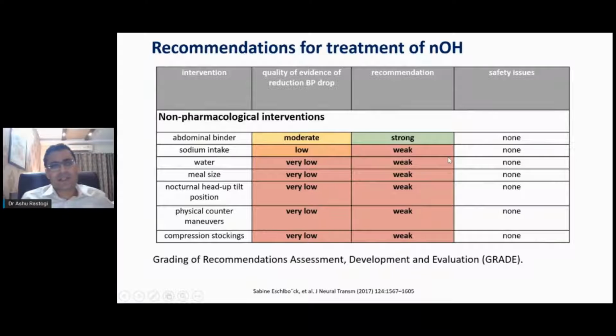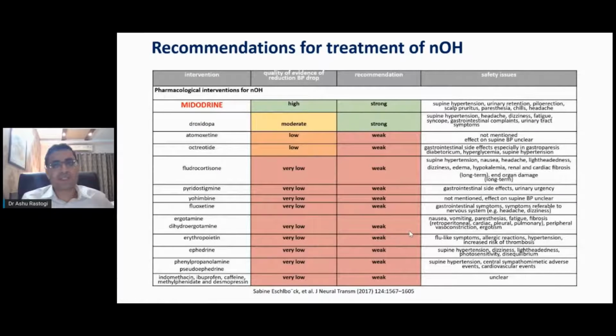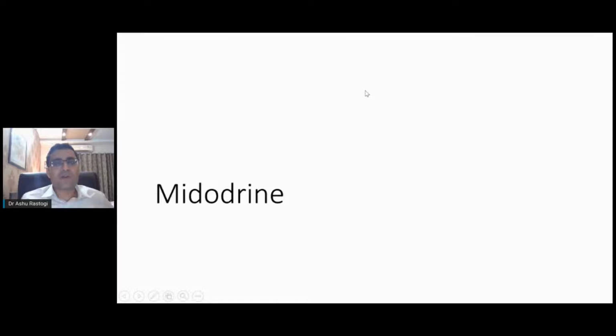This is again just a repetition of what I have said, but this is a great recommendation. So abdominal binder, as I was telling, is a very strong recommendation, which includes even the stockings. Sodium intake, the salt intake, is a weak recommendation with low quality of evidence, but still it is useful. Taking water or clear fluids and compression stockings, though weak and with very low evidence, are found to be very useful in our patients. The drugs, yes, they have a high quality of evidence for preventing the drop in blood pressure on standing, and recommendations are strong for midodrine.